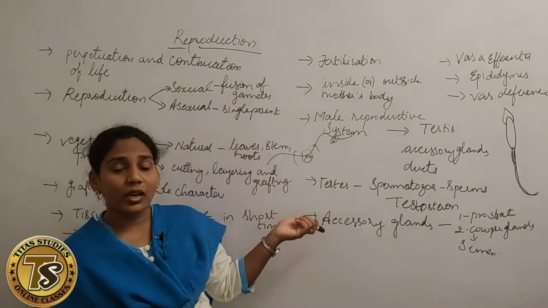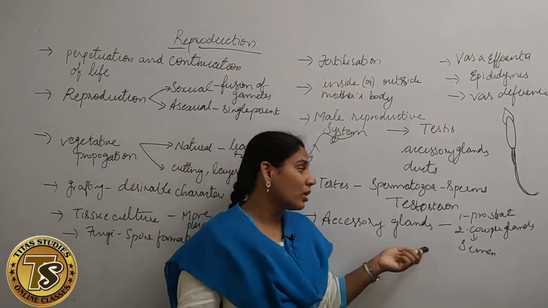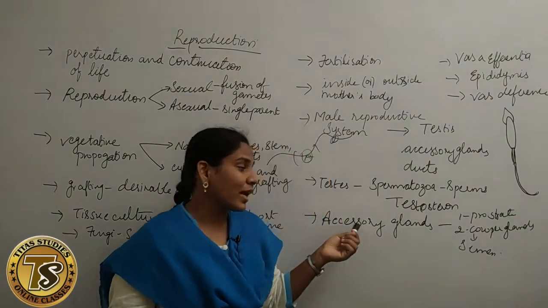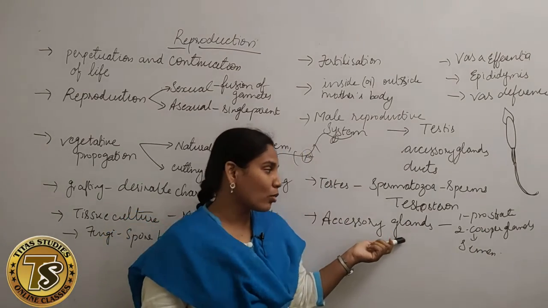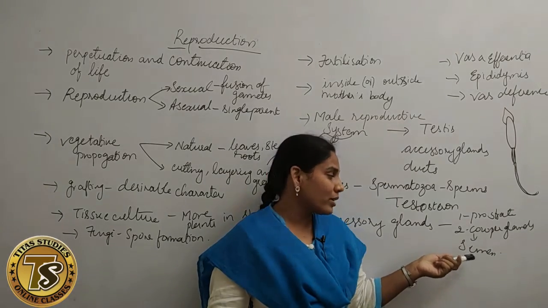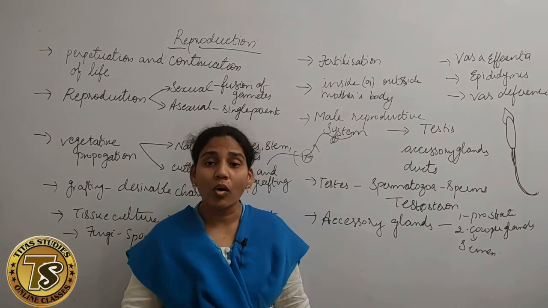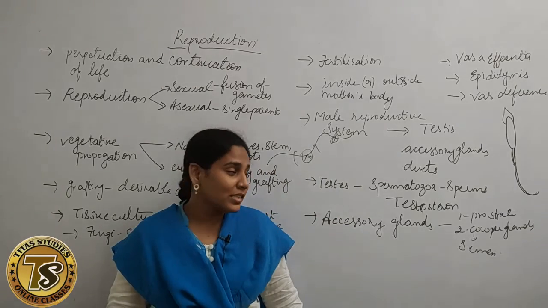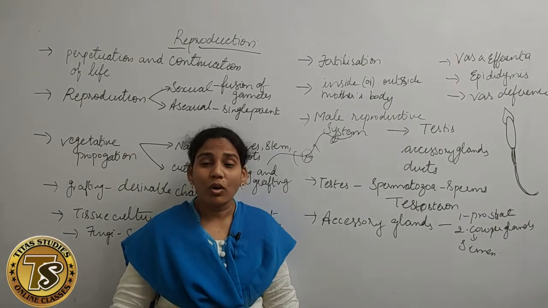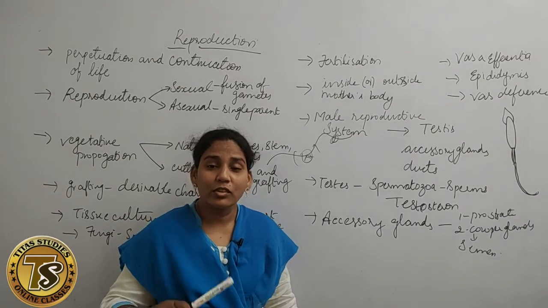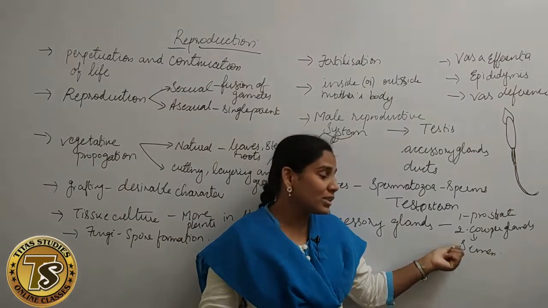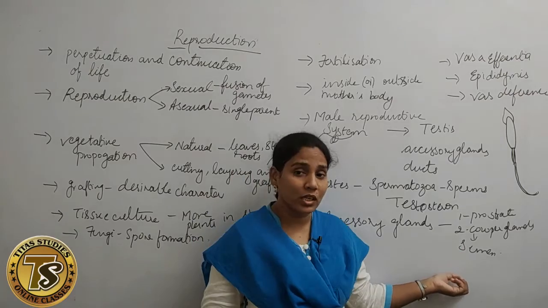And next, the accessory glands. The accessory glands have one prostate gland and two Cowper's glands. Together we call them accessory glands. The two Cowper's glands will secrete a white colored fluid called semen. This semen is like a nutritive fluid for the sperms. The sperms have to survive, so how will they survive? They need nutrients, and the nutrients are supplied by the semen, the white colored fluid.